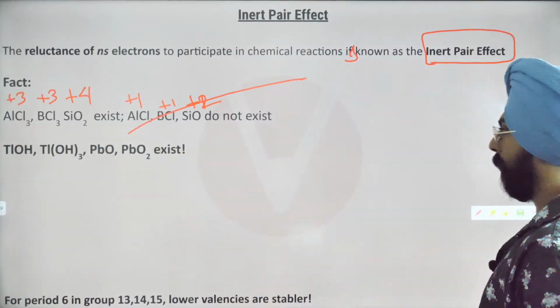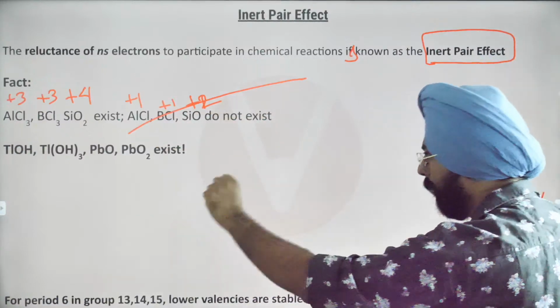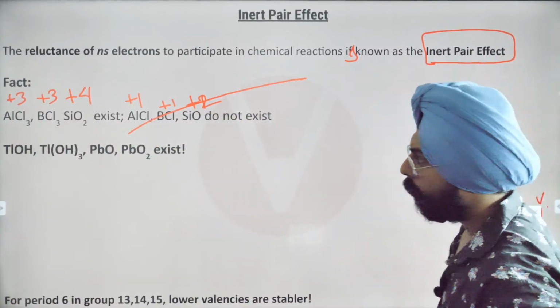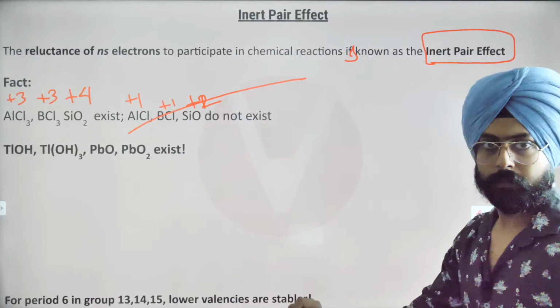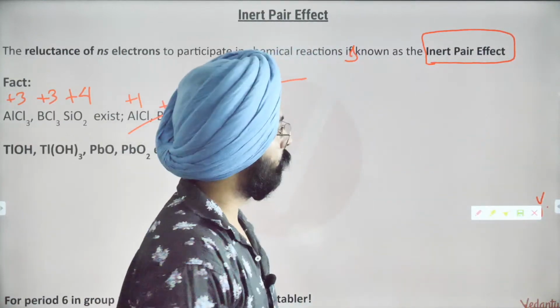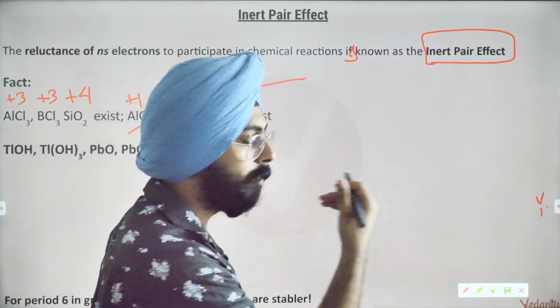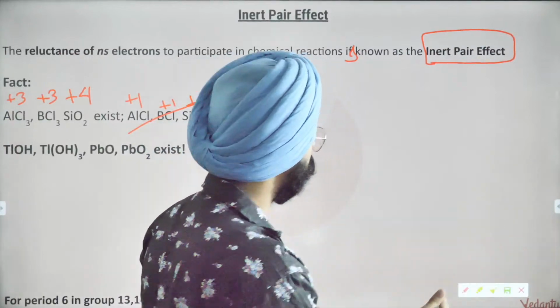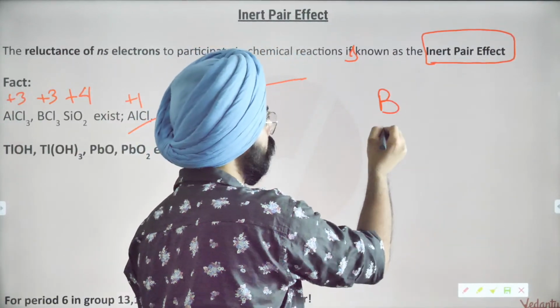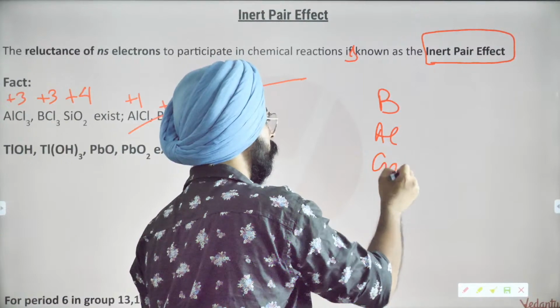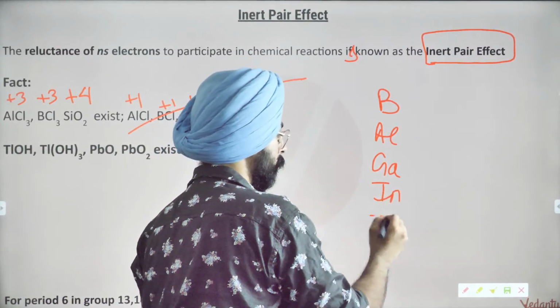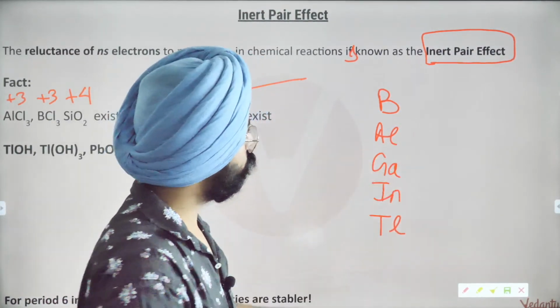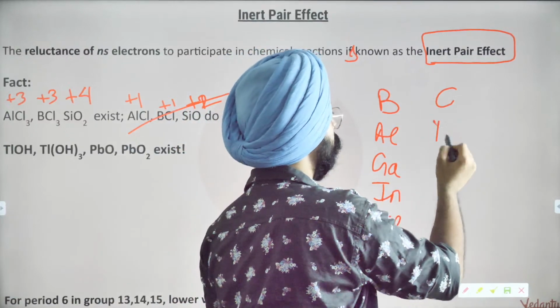Anyway, we'll slowly figure everything out. Okay, so what is happening here? When you go down the group, okay? When you go to thallium and lead, let me make these specific groups for you. So what groups are we talking about? We are talking about the boron family. Yes, and we are also talking about the carbon family.